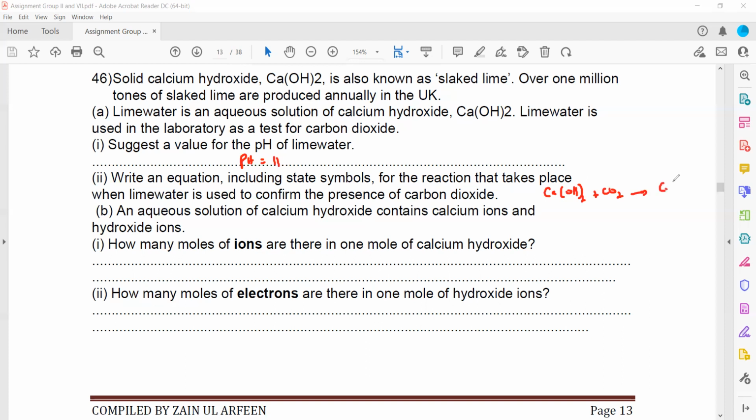As a result, it will produce calcium carbonate plus water. But we have to use state symbols. Lime water is aqueous calcium hydroxide, carbon dioxide is a gas, calcium carbonate is a solid. That's why the lime water turned milky, and water is a liquid.